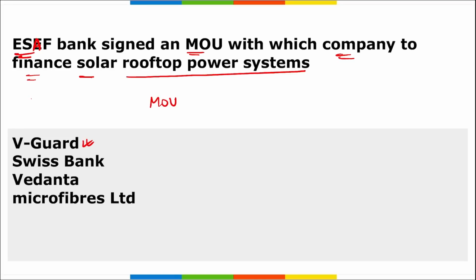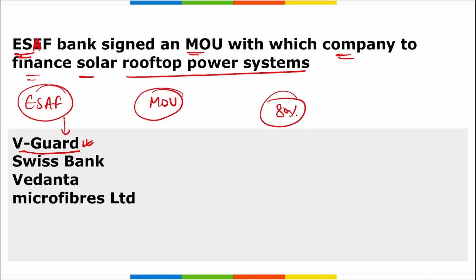All right, so we can say that ESAF Small Finance Bank has tied up or signed an MOU with whom? They have signed an MOU with VGuard, an electric equipment manufacturer company, and this MOU was signed to provide financing options including loans and installment payments to customers for installing VGuard's solar rooftop power system. Under this MOU, the consumer who intends to install VGuard's solar rooftop power could get a finance of up to 80% of the total cost of the rooftop solar power system.